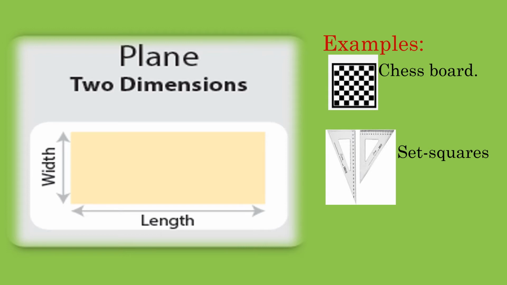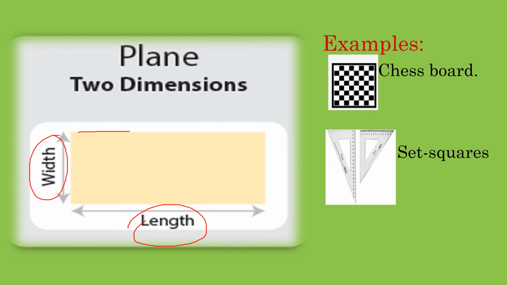One dimension is length. The other dimension is width, or we can say breadth. Then we have to know what that width or breadth is, right? Width or breadth is nothing but the distance between two sides or two lines. What is that width or breadth? It is the distance between the two lines or two sides.